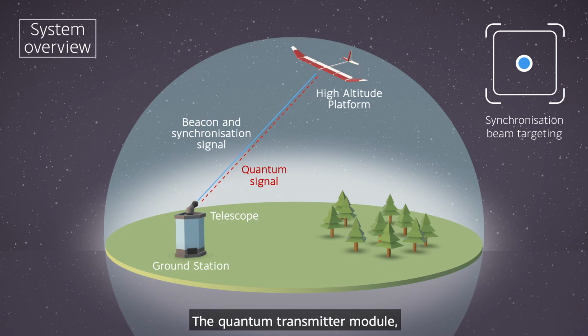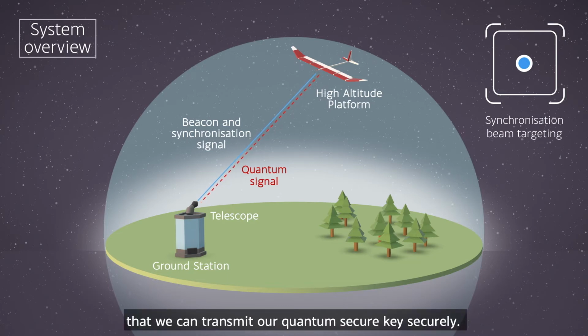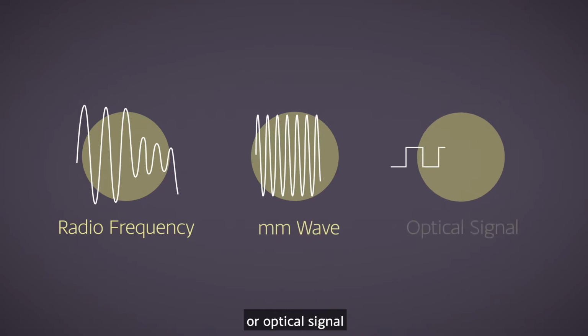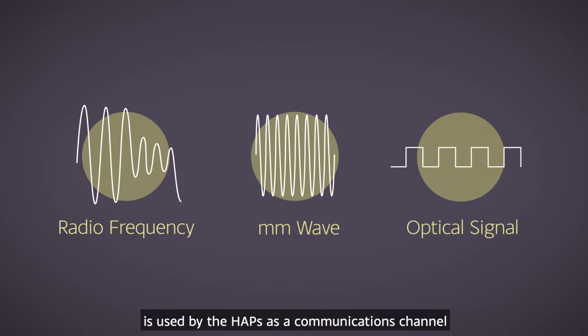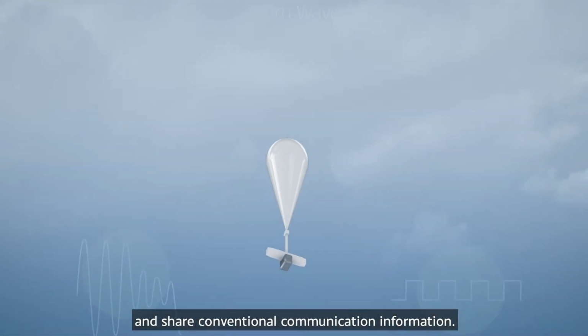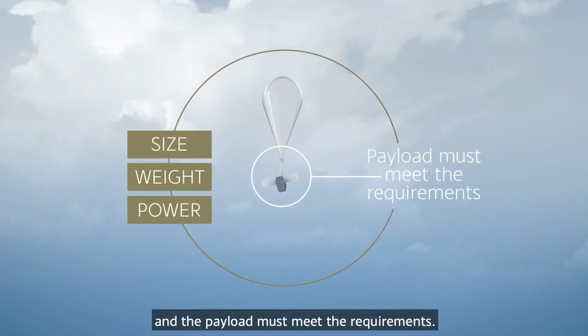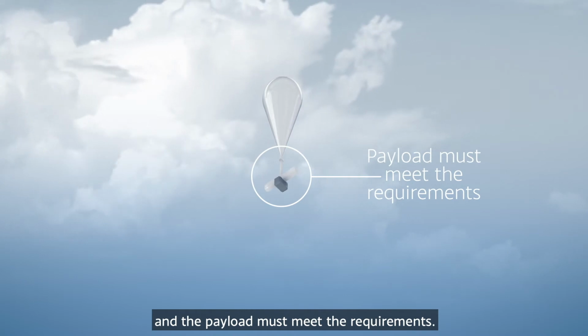The quantum transmitter module, in terms of the discrete variable protocol, is a single photon level, or actual single photon source, which is modulated in such a way that we can transmit our quantum secure key securely. A radio frequency, millimeter wave, or optical signal is used by the HAPS as a communications channel to process the quantum key, share the GPS coordinates, and share conventional communication information. There's a size, weight, and power restriction on the HAPS, and the payload must meet the requirements.